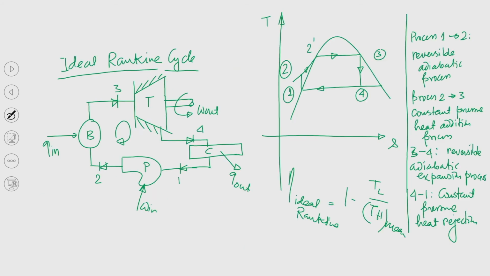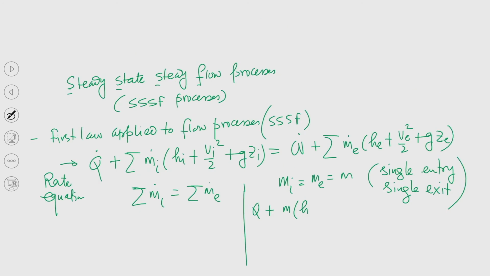So if we have process inlet and process outlet, I am writing h i plus v i square by 2 plus g z i equal to w plus m h e plus v e square by 2 plus g z e. Okay, so let me write it.